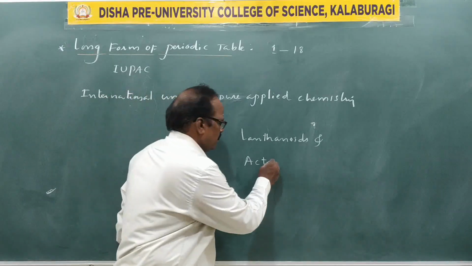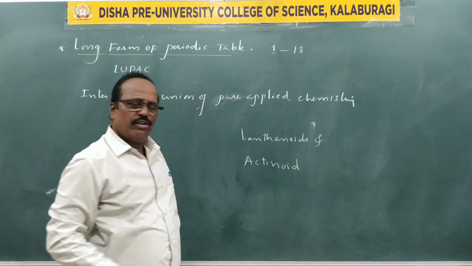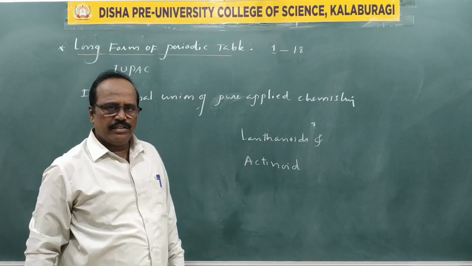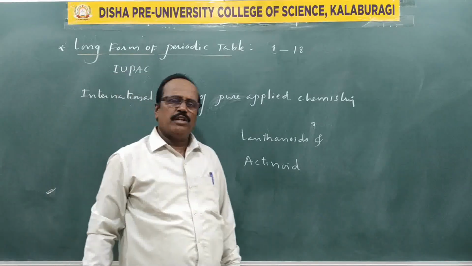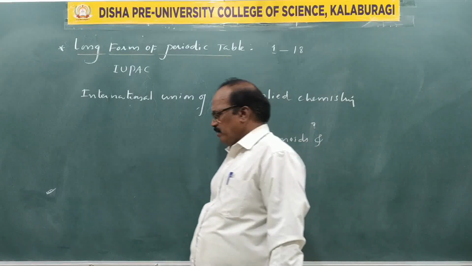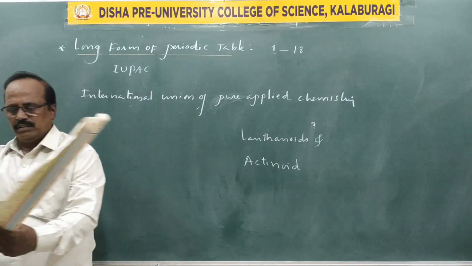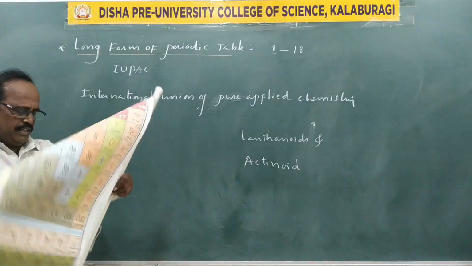They are called the actinoid series. Lanthanoid series and actinoid series. These are the information about the present modern periodic table. We shall see this particular thing in the present discussion.